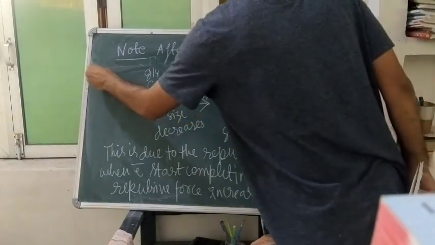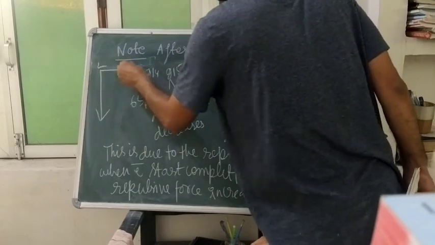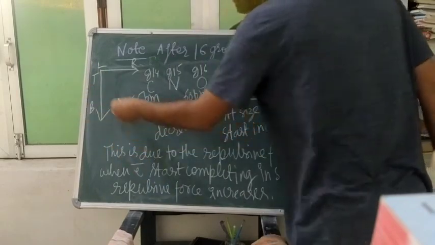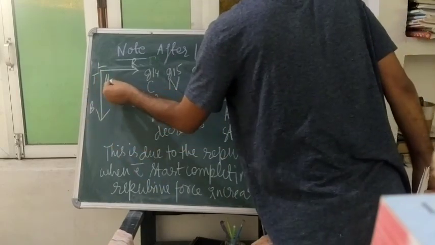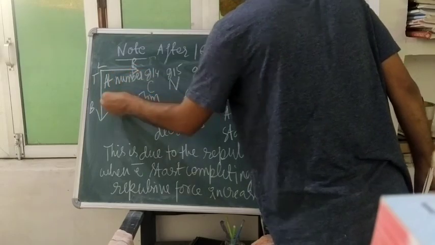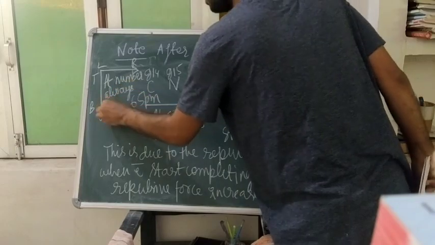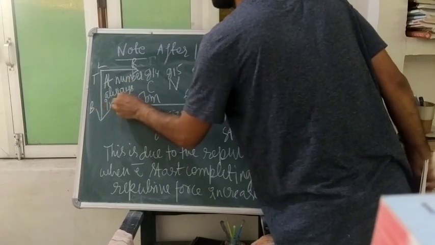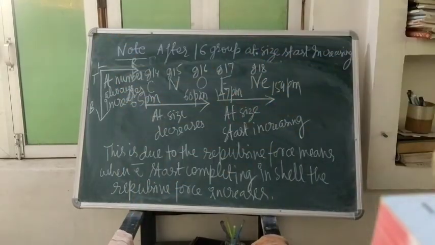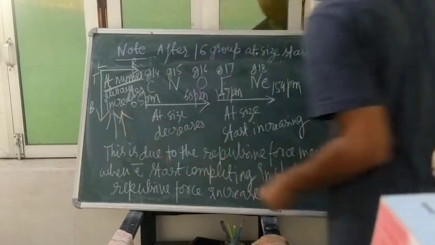And one more thing I want to tell you, that from left to right and top to bottom, in both cases, your atomic number, I am saying atomic number, not size, always increases. Whether you are going from left to right or top to bottom, your atomic number will always increase.